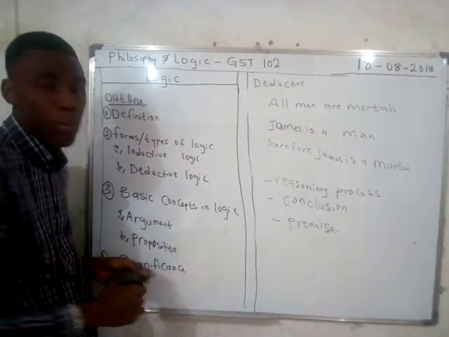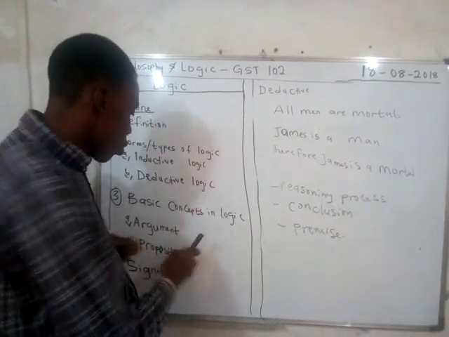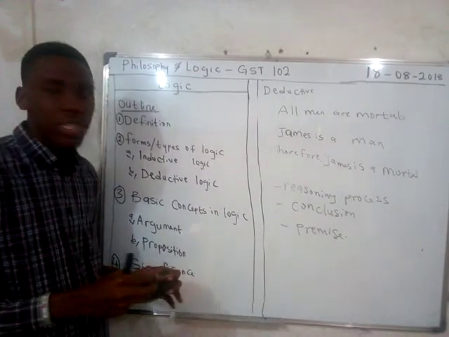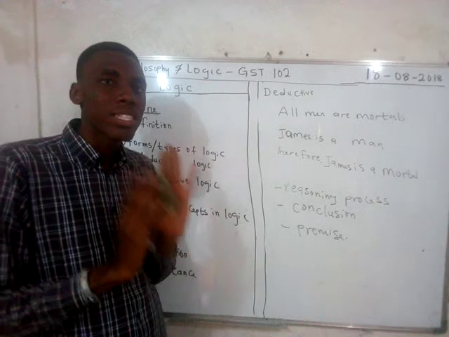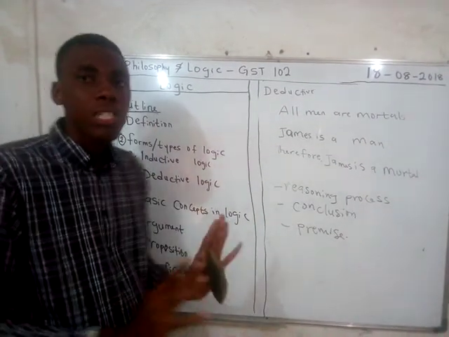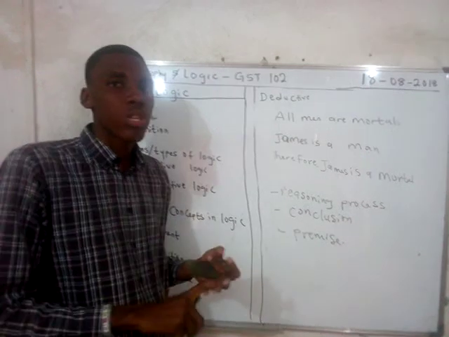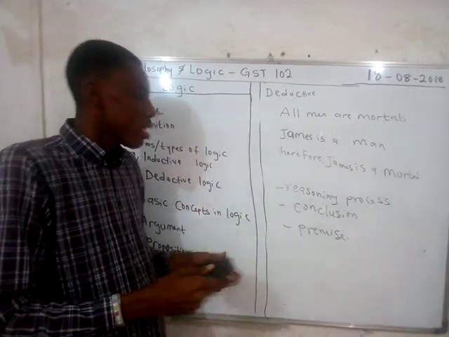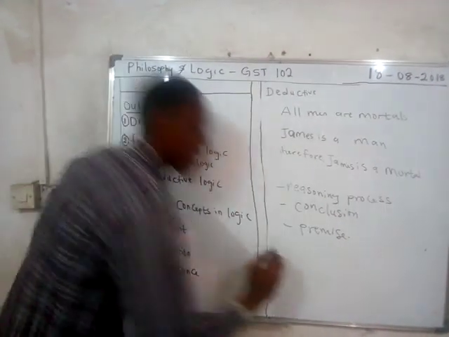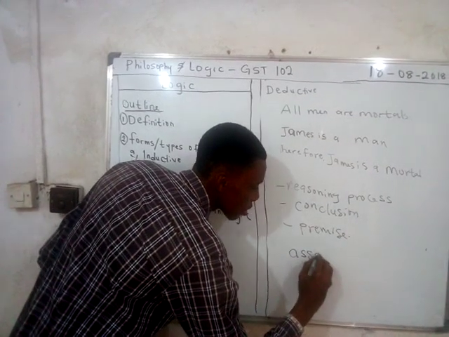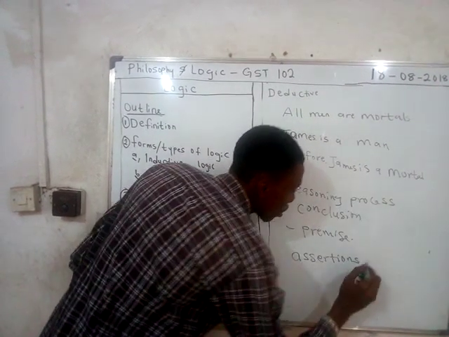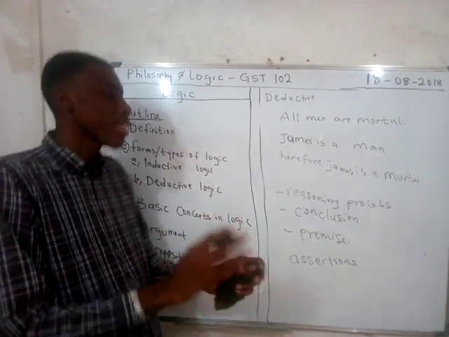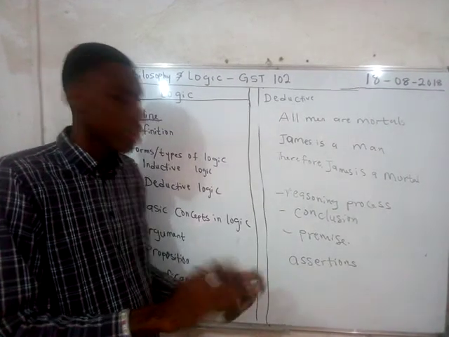Secondly, we are going to treat what a proposition is all about. When we talk of proposition, it just means a statement. And that statement is a declarative statement. A declarative statement does not ask a question, it does not give a command, it does not make a request. It's just a statement. Now, these statements are used to make assertions. And these assertions could either be true or false, positive or negative.